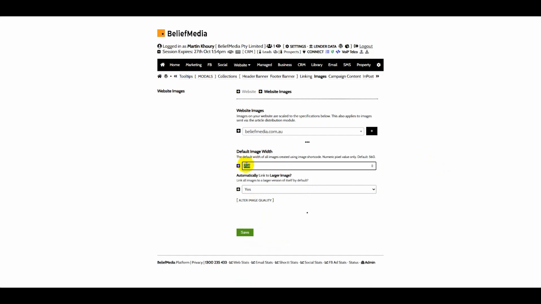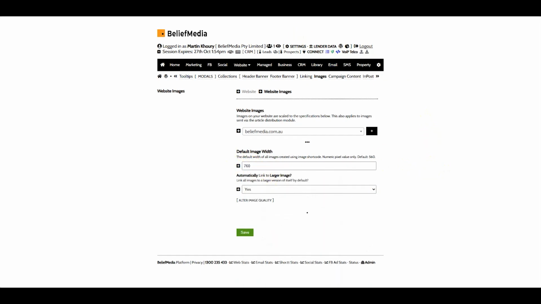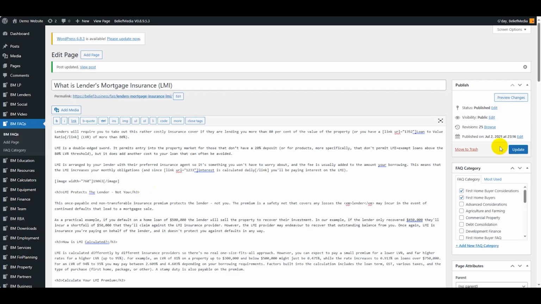What I'm going to do instead of changing the default on our demo website is I will go back here and I will type in width. This is called a shortcode attribute. So width equals double quotes 760 close double quotes, and that will change the width of that image.